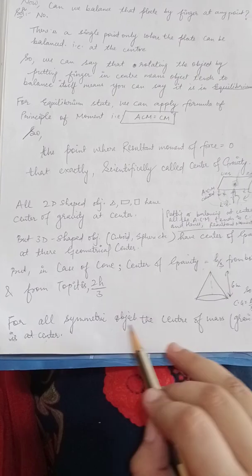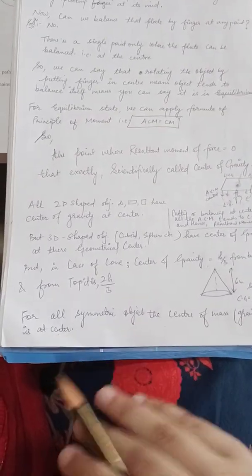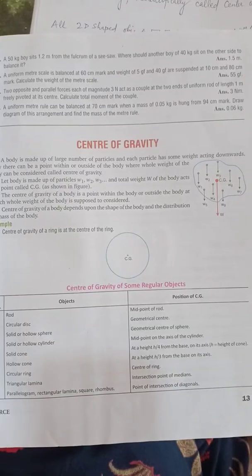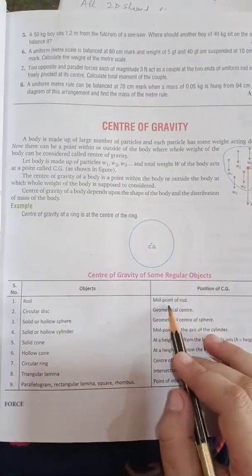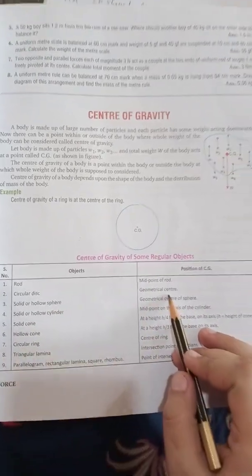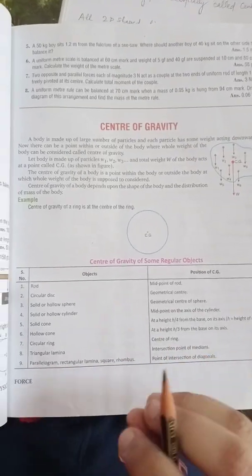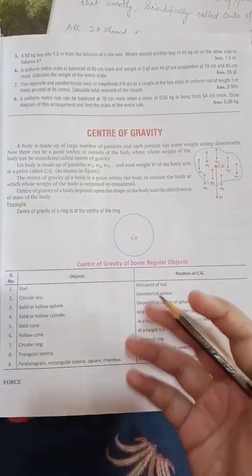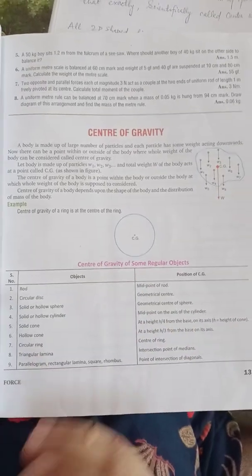So for all symmetric objects, the center of mass, that is gravity, is at the center. Do look here, students. Here the uniform rod has its center of gravity at its midpoint. Circular disc at its geometrical center. This I'll provide you on your class WhatsApp group as well, so that you could easily look towards it and see the center of gravity of some regular objects.